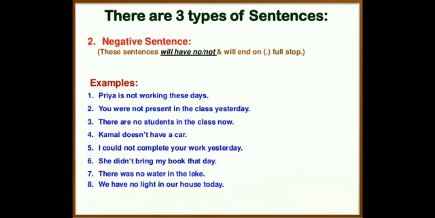The second type is negative sentence. These sentences will have no or not, and they will end with a full stop. For example, Priya is not working these days. You were not present in the class yesterday. There are no students in the class now. Kamal doesn't have a car. I could not complete your work yesterday. She didn't bring my book that day. There was no water in the lake. We have no light in our house today.